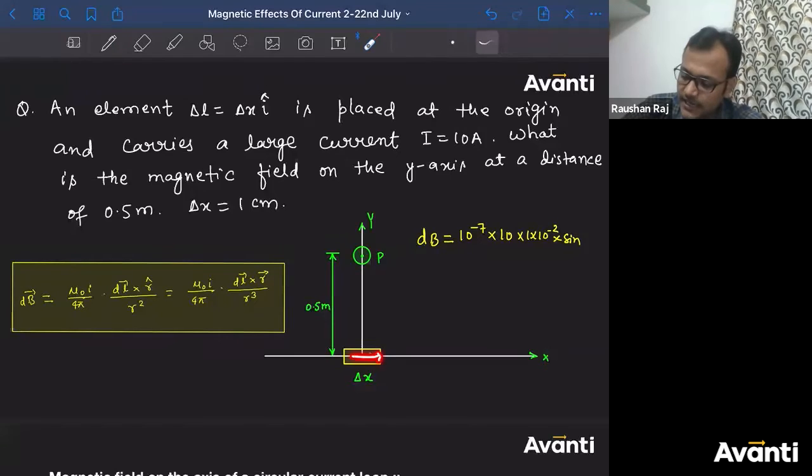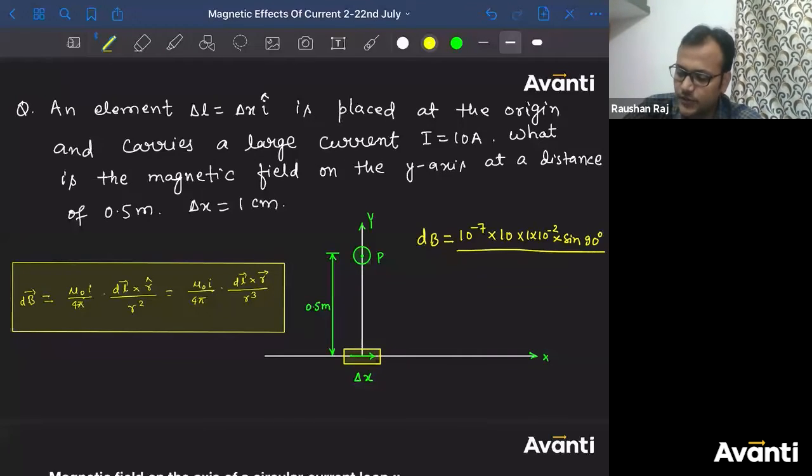So this is dl and this is R. So the angle is 90 degrees. So sin 90 divided by R square. What is the value of R? R is 0.5 meter. So 0.5 into 0.5.